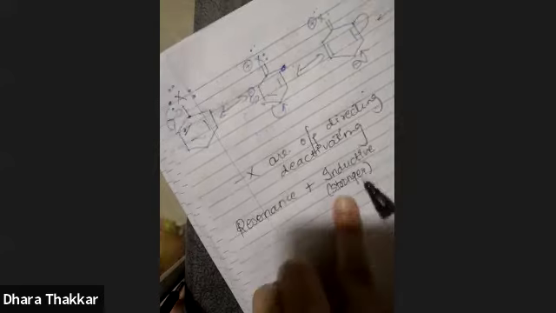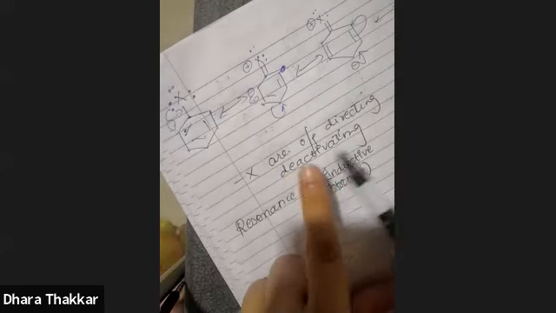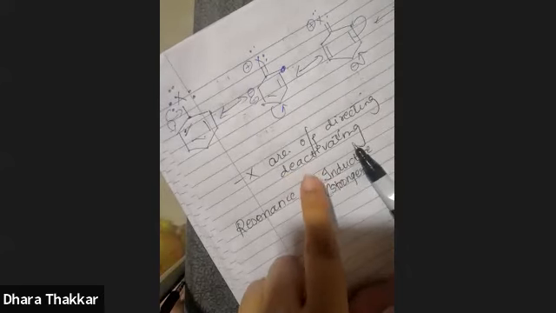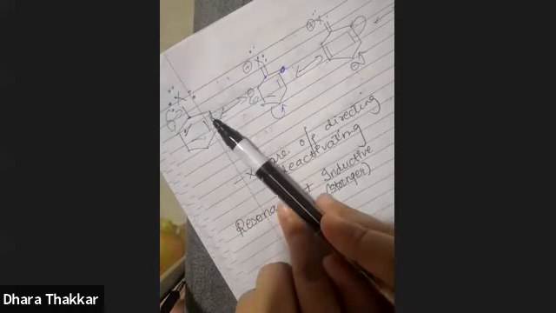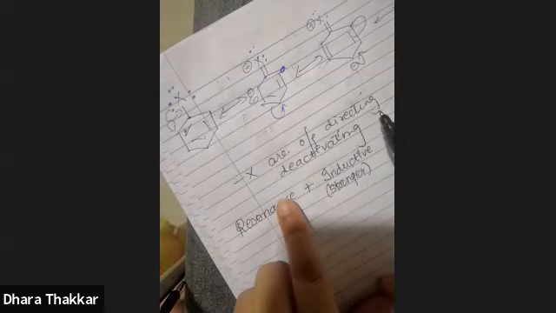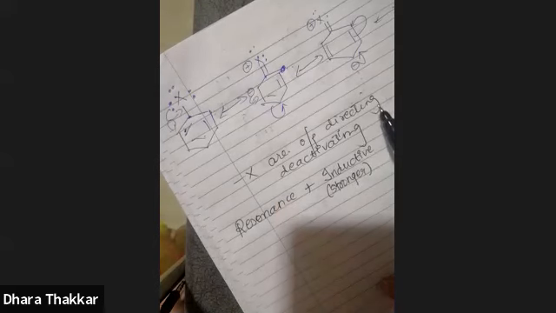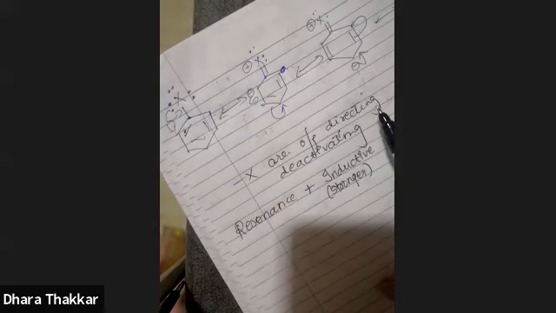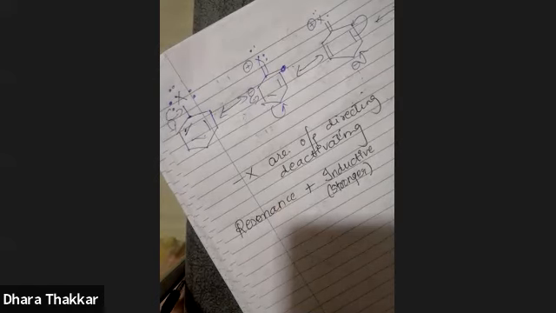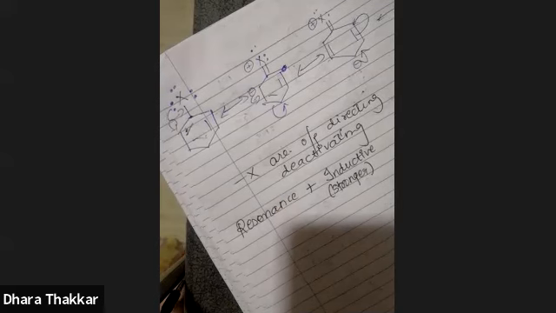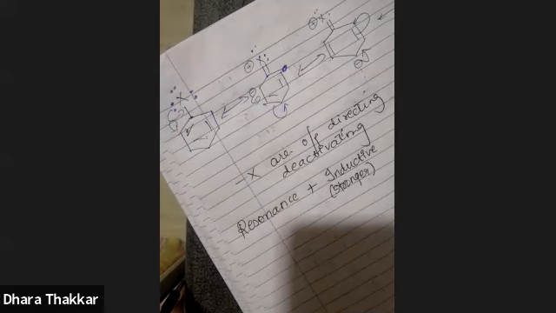So because of the inductive effect, they are deactivating, and because of the resonance taking place in them, they are ortho-para directing. Otherwise, all the activating groups are ortho-para directing, all the deactivating groups are meta-directing. But in case of halogens, in spite of being deactivating, they are ortho-para directing.